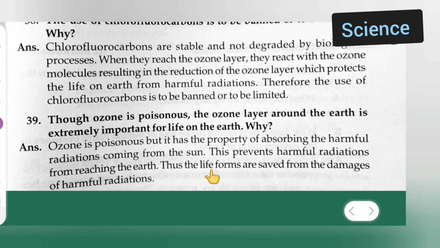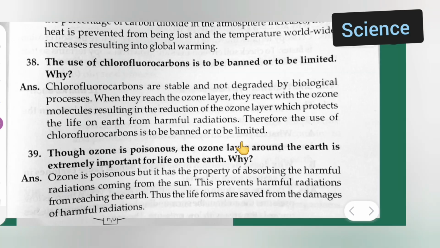Next, moving towards question number 39. True or false: ozone is poisonous, the ozone layer around the earth is extremely important for life on the earth. Why? Answer: ozone is poisonous, but it has the property of absorbing the harmful radiation coming from the sun. This prevents harmful radiation from reaching the earth. Thus, the life forms are saved from the damages of harmful radiations.